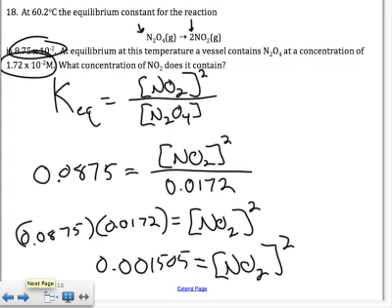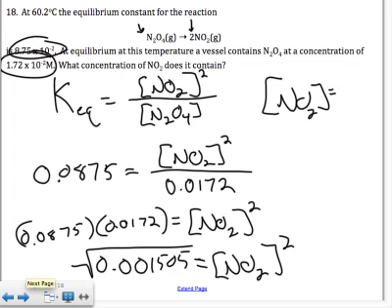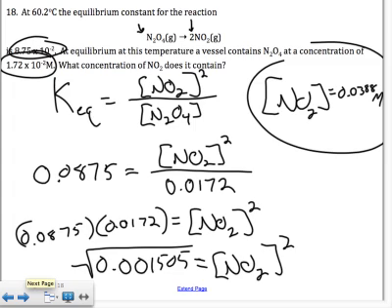Now I have to get rid of that exponent, so I'm going to end up taking the square root of 0.001505. So the concentration of NO2 comes out to 0.0388, and the unit here is m for molarity. So that's the final answer you want up there.